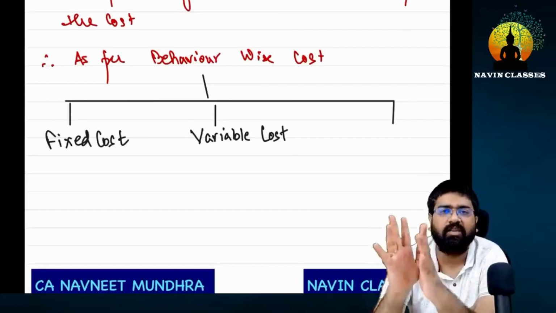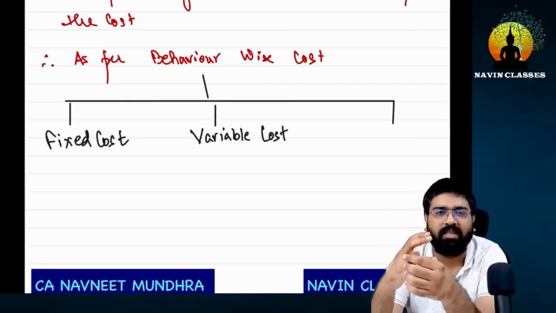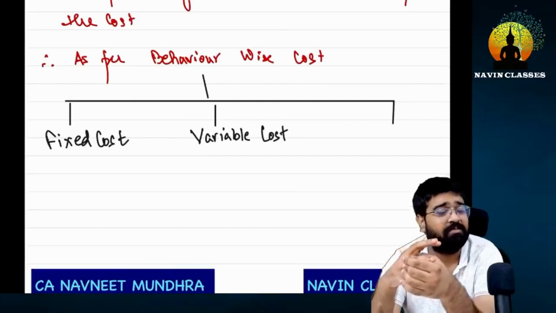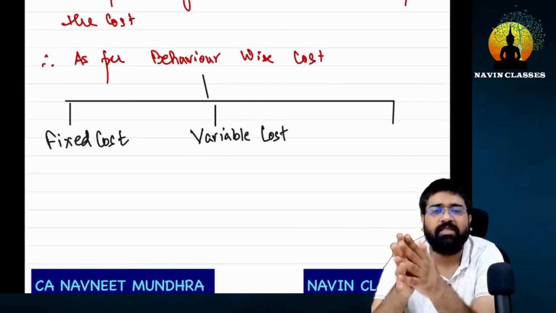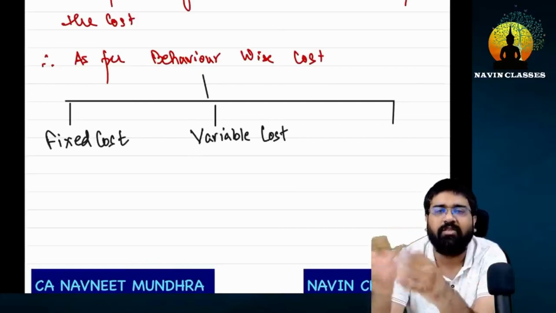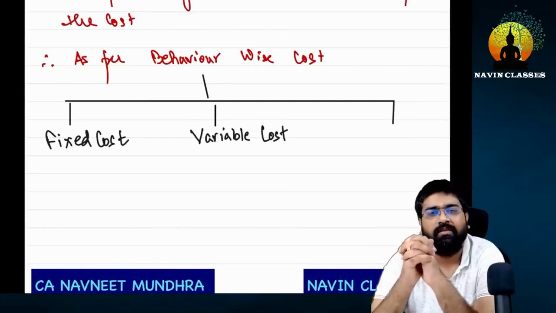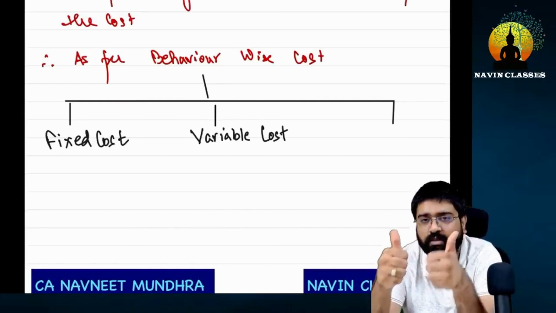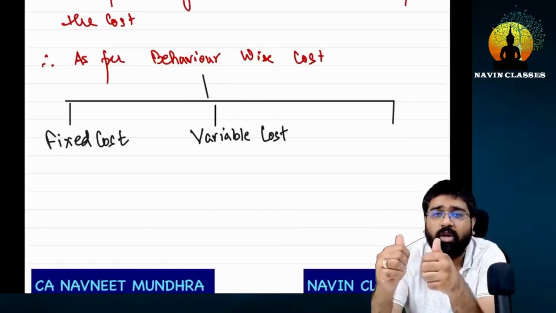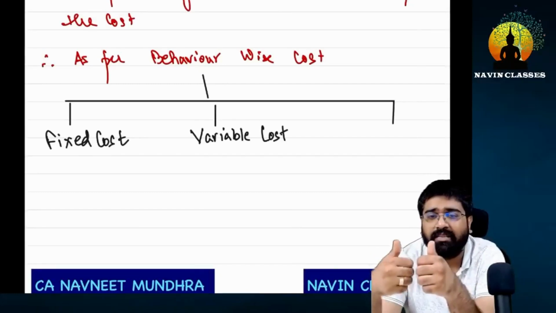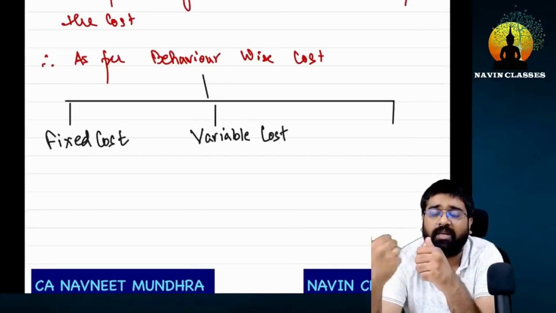From next time onwards, whenever you have to judge what kind of cost it is, whether fixed or variable, don't ask the name. What will you ask? Tell me. If you get an idea of the students coming in, or the number of units sold at any cost, then you can tell what its behavior is. I hope it is clear. Make sure to note this point, that for behavior wise cost you don't need to know the element's name.